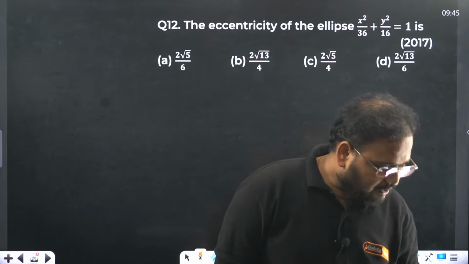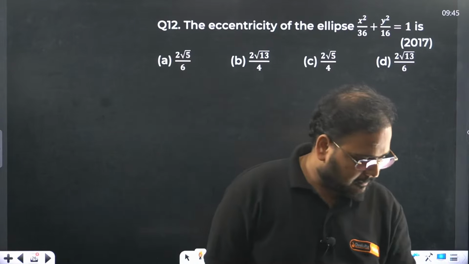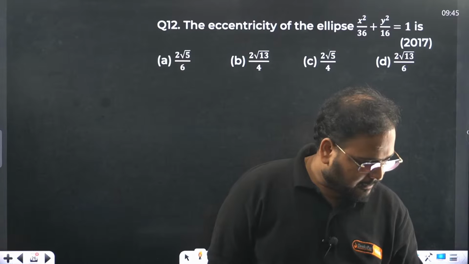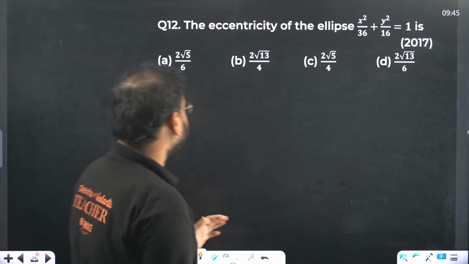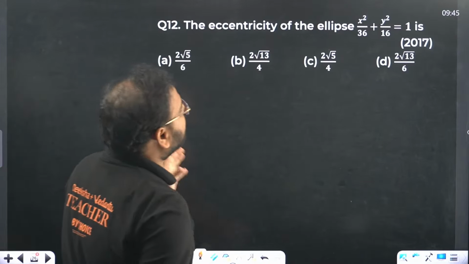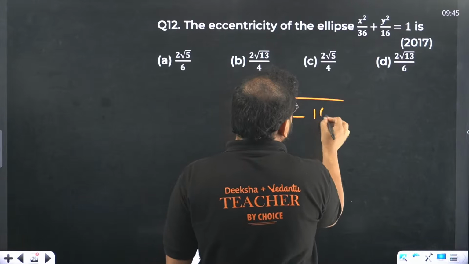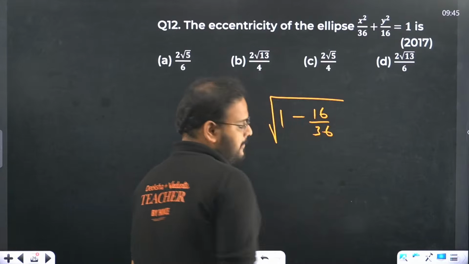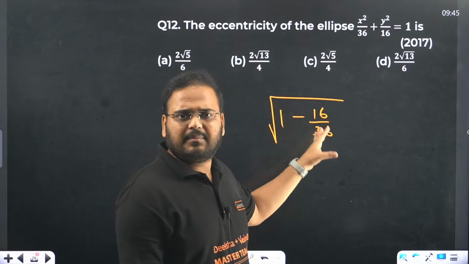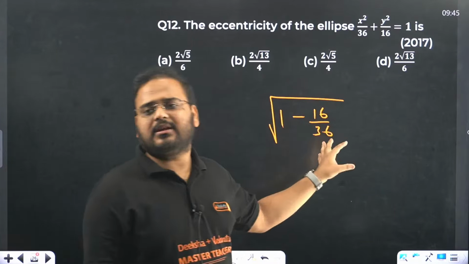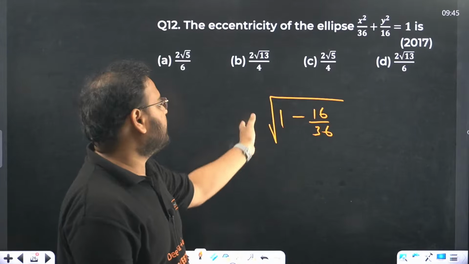Okay. Question number 12 now. Eccentricity of the ellipse. Do we have the formula? We have the formula, sir: 1 minus 16 by 36. Why are we going to use this? Because we cannot get an imaginary value, so it has to be like that. If you want, you can write the answer as 1 minus b square by a square. Your choice. Otherwise, simply write this as a result.